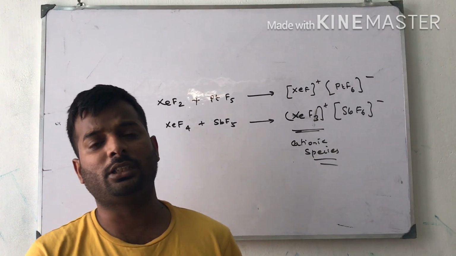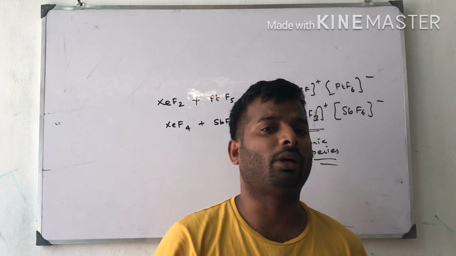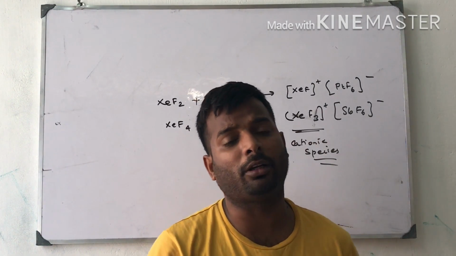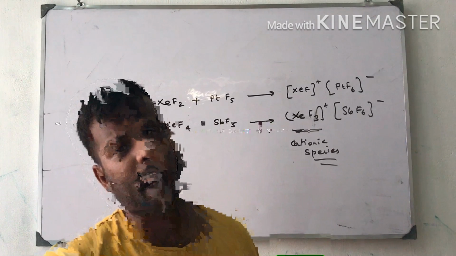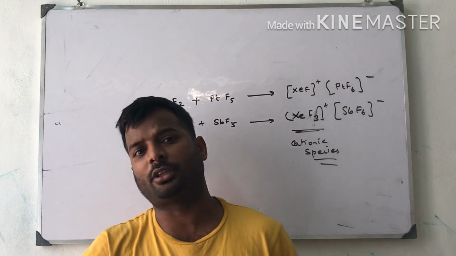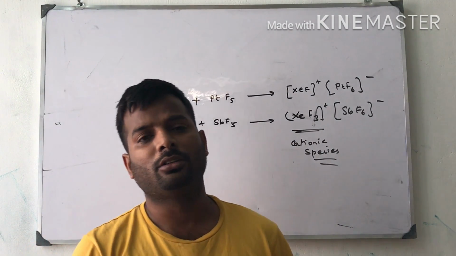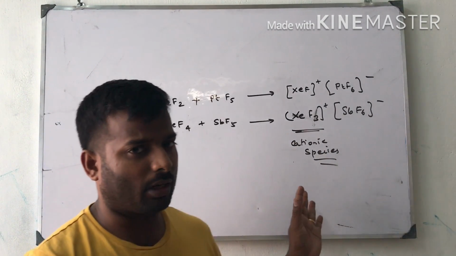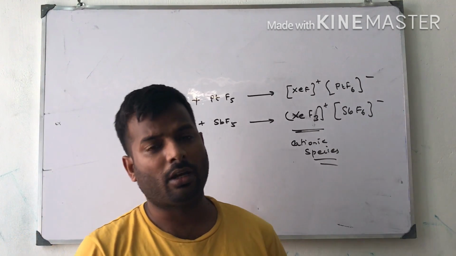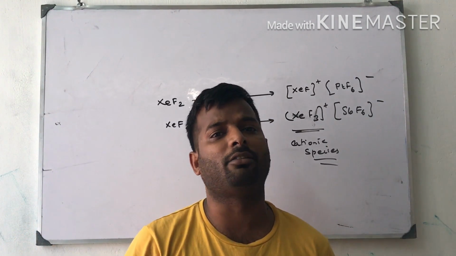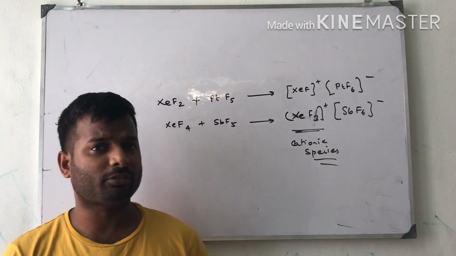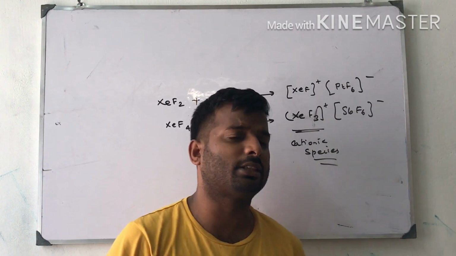Next one, these compounds are crystalline solids and sublime at 298 Kelvin. What is sublimation? Solid directly turning into gas. That process is sublimation. Initially these compounds are white crystalline solids and sublime at 298 Kelvin. Next one, they are very good fluorinating agents.